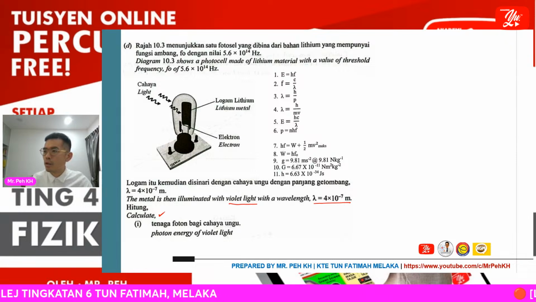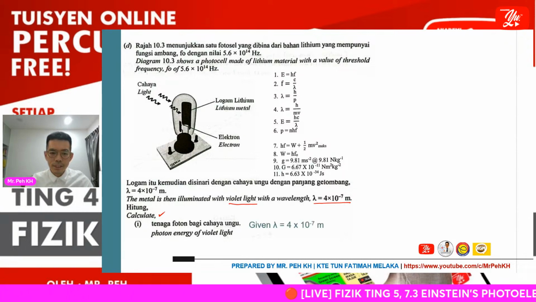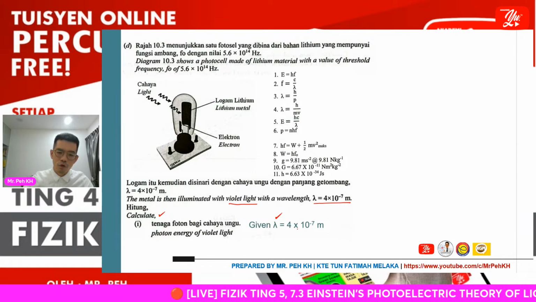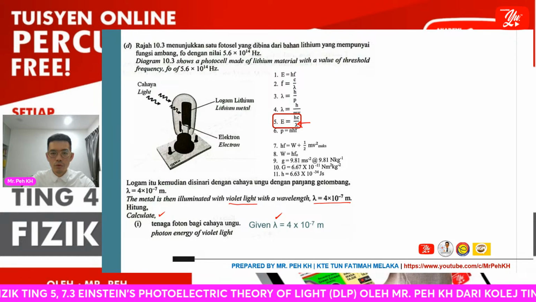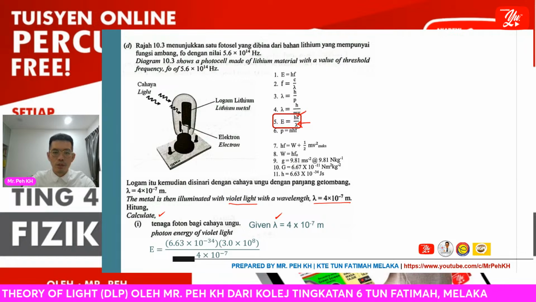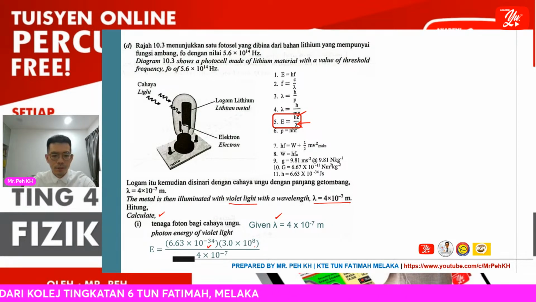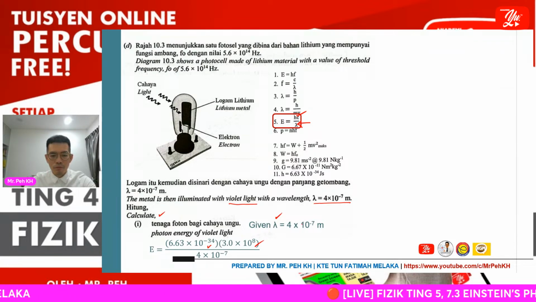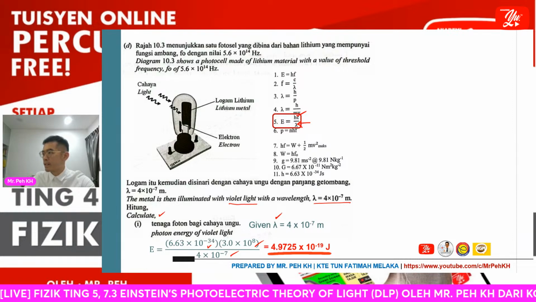Again, referring to your formula list, which formula are you going to use? Seeing here, lambda is given as 4 times 10 power negative 7 meter, so you have to choose formula number 5. You just substitute your h with 6.63 times 10 power negative 34, then c will be the speed of light, which is 3 times 10 power 8, and then the wavelength of the light is given already. You just substitute, then you can get a value equivalent to 4.9725 times 10 power negative 19 joule.